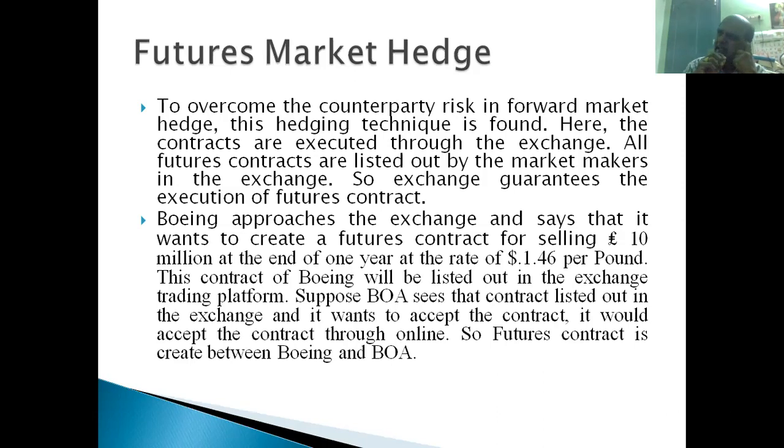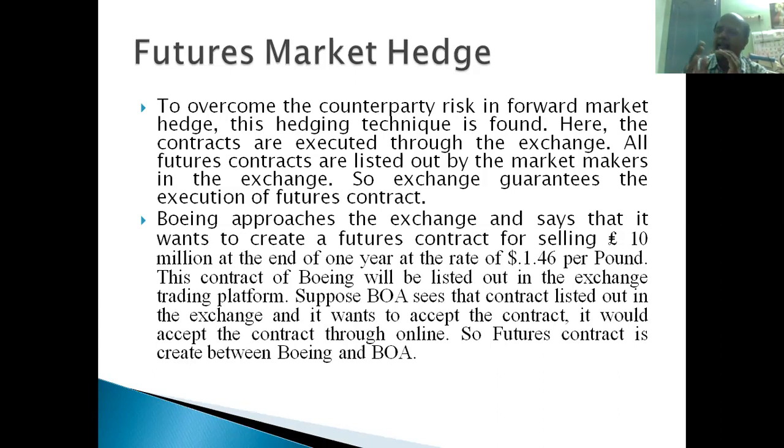What happens after knowing that Boeing Corporation is going to receive 10 million pounds after 1 year? They approach the exchange, right? They tell the exchange that 10 million pounds is ready for sale, ready to be converted into American dollars, right?